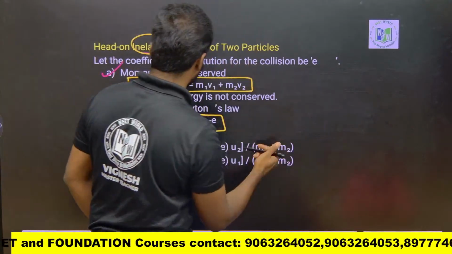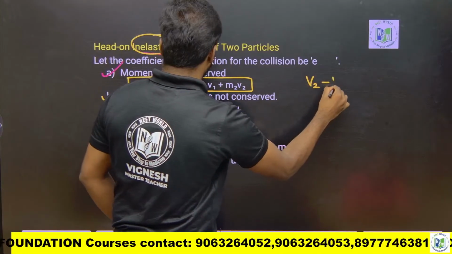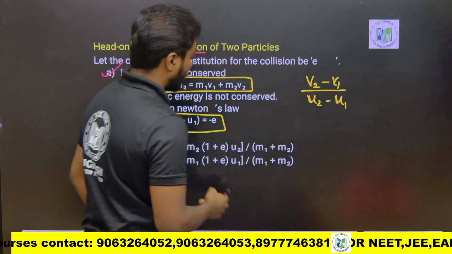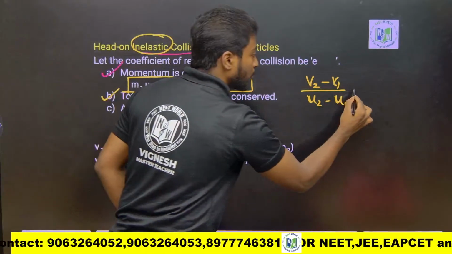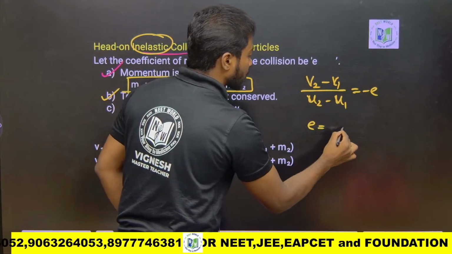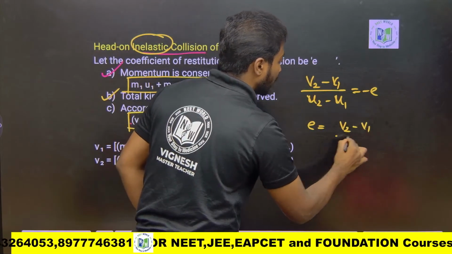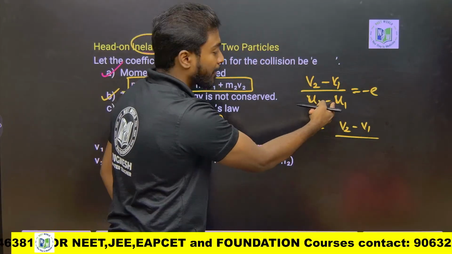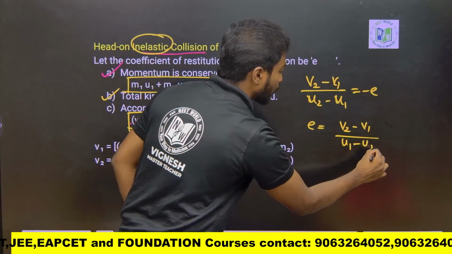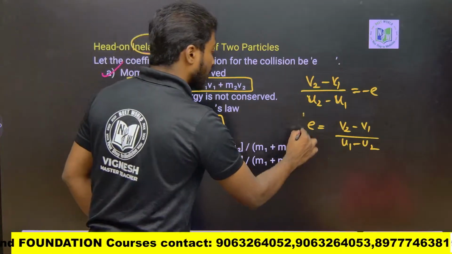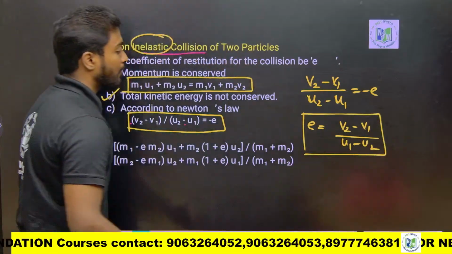I should write it here. So v2 minus v1 by u2 minus u1, right? This is the equation given, which is equal to minus E. So if I take this minus to the other side, E is equal to v2 minus v1 divided by minus, and if I multiply inside, minus u2, minus of minus is plus, so u1 minus u2. Understood, no? This is about the formula for E.